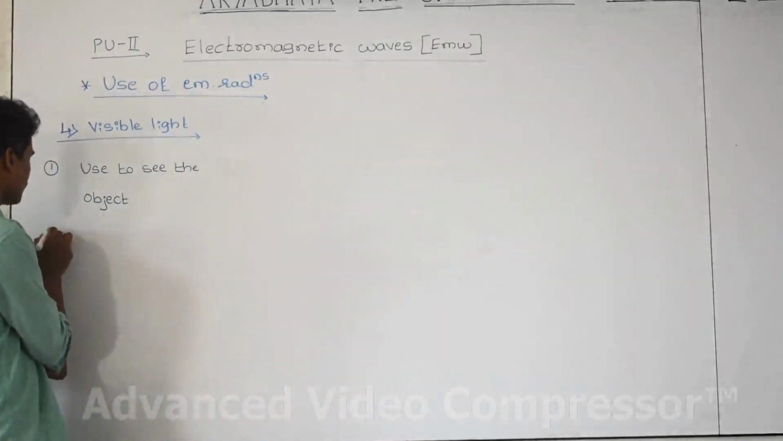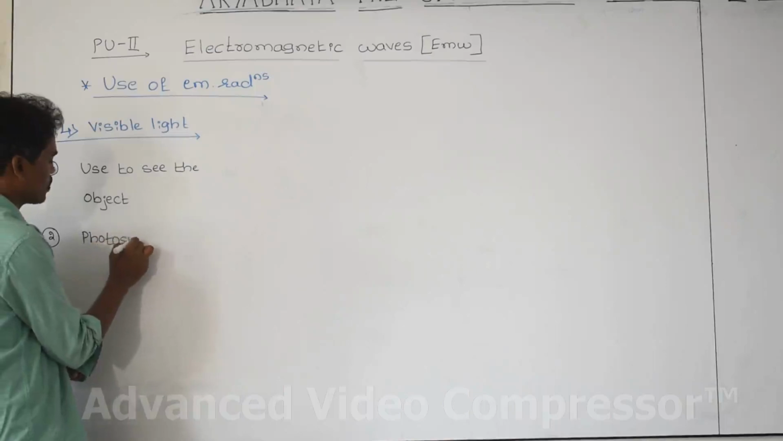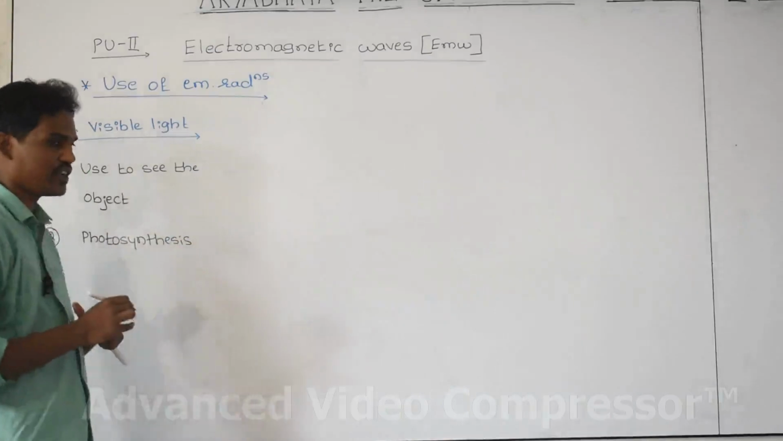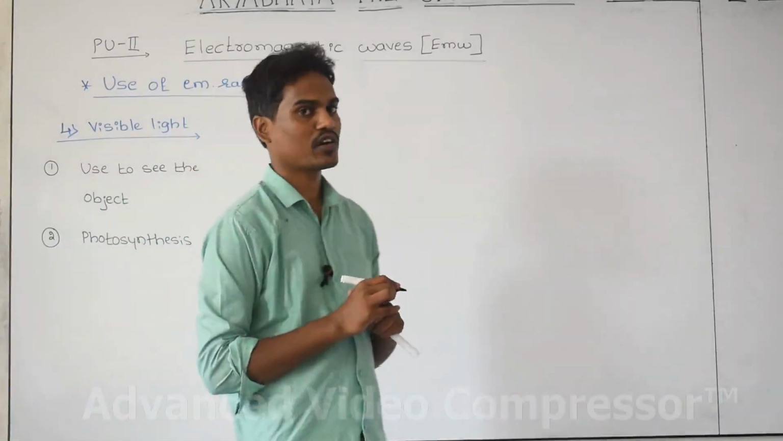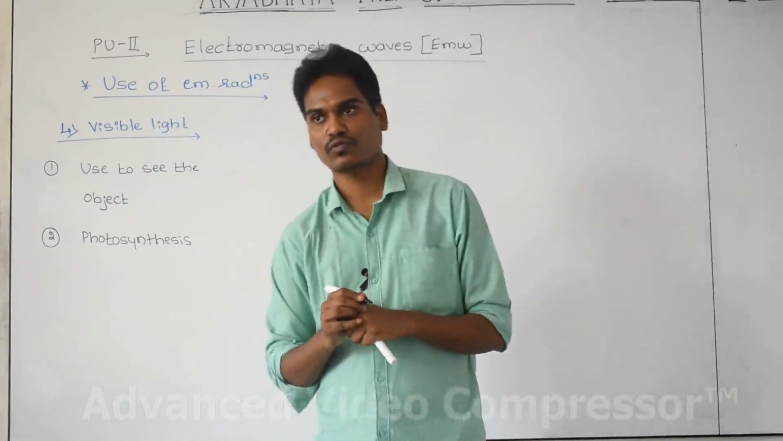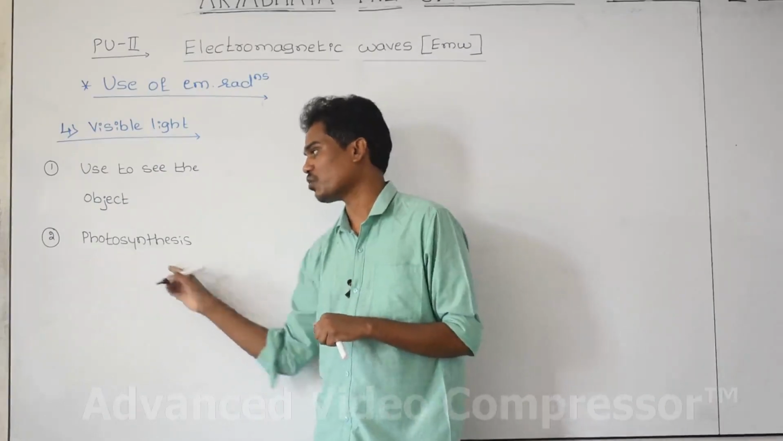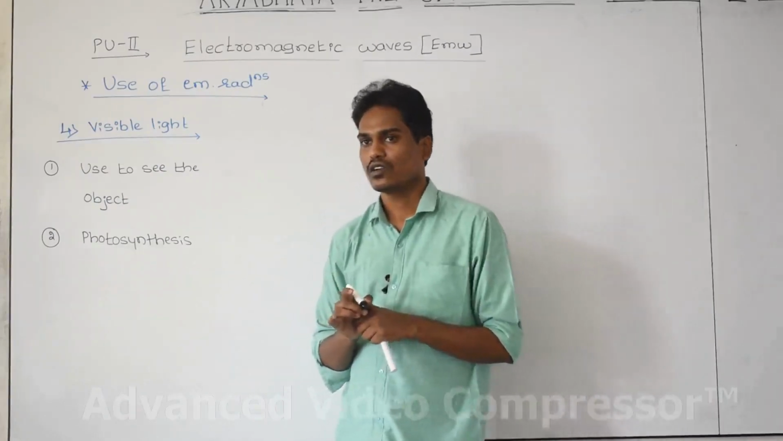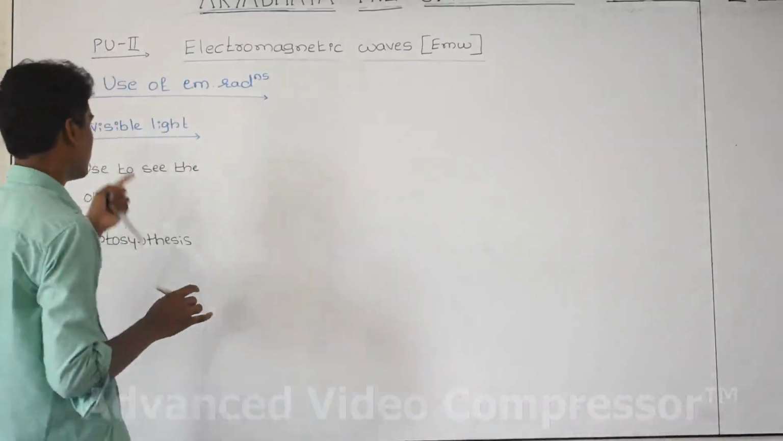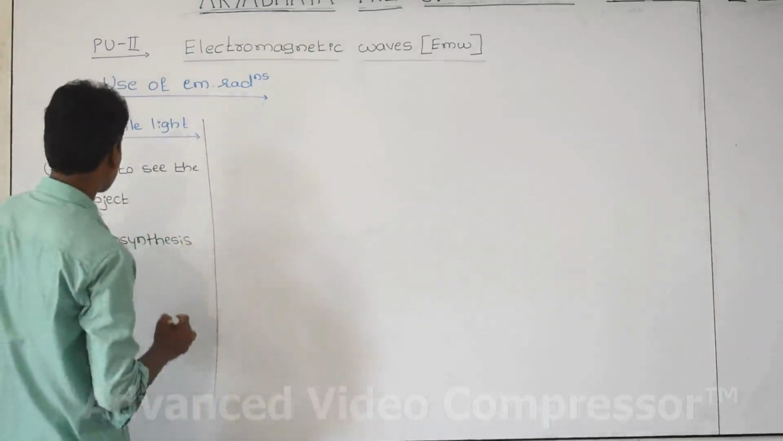And second one is the photosynthesis process. In the presence of sunlight, the radiation that plants use for the preparation of food: the preparation of food by the plants by using the electromagnetic radiation called visible light is called photosynthesis. The photosynthesis process is carried out by using visible light in plants. For photosynthesis this is required.